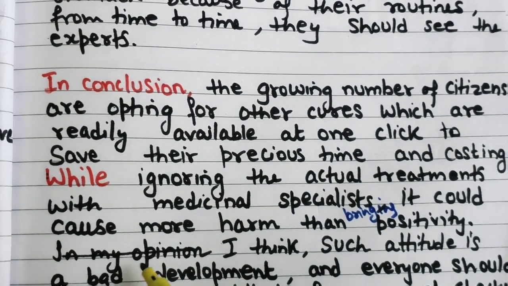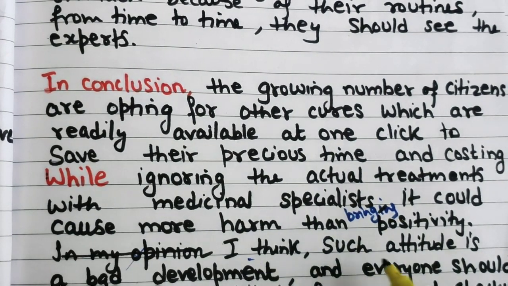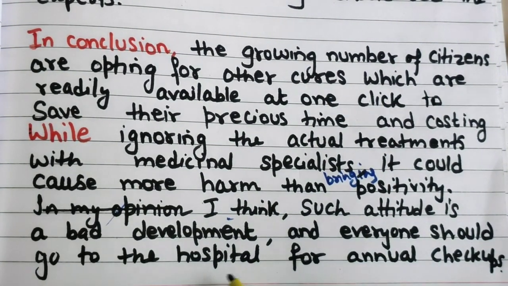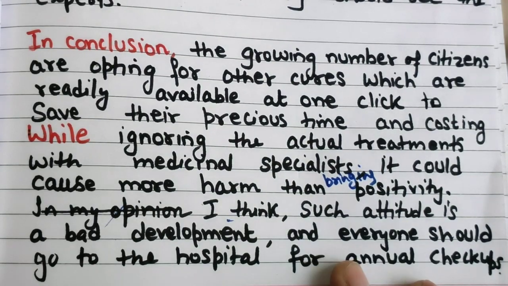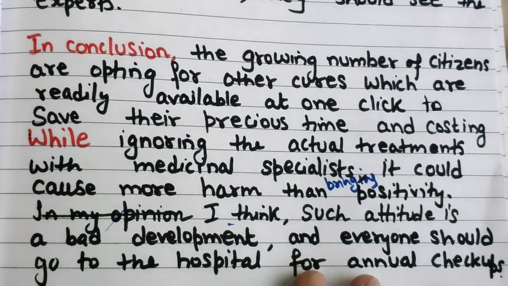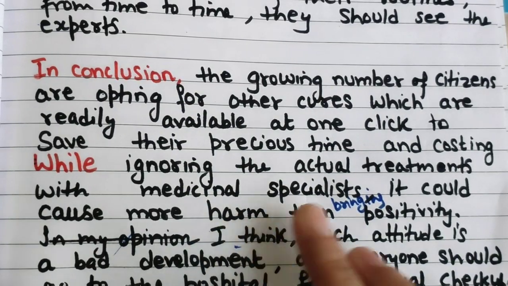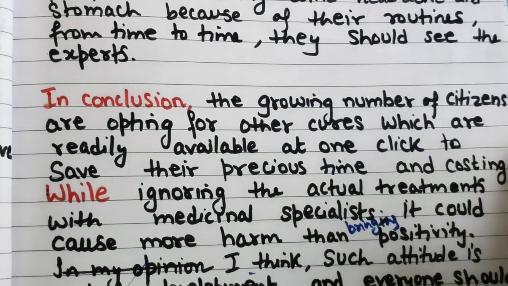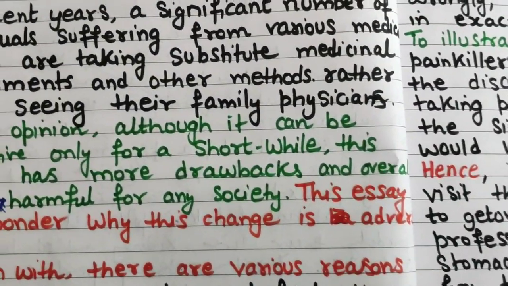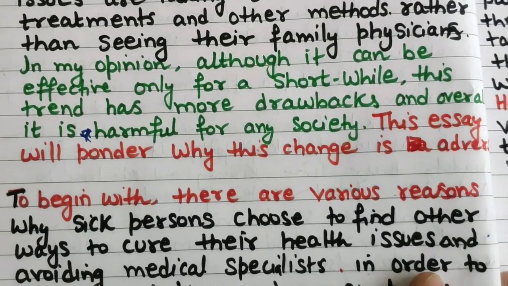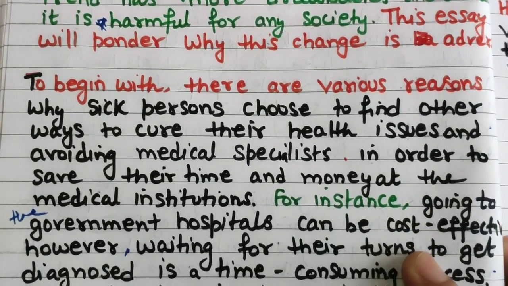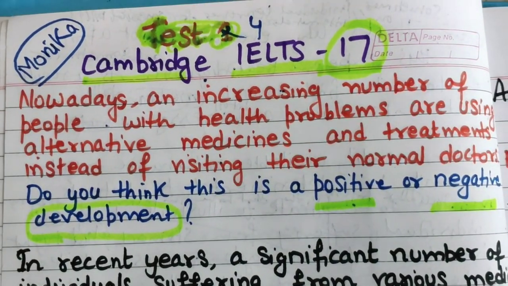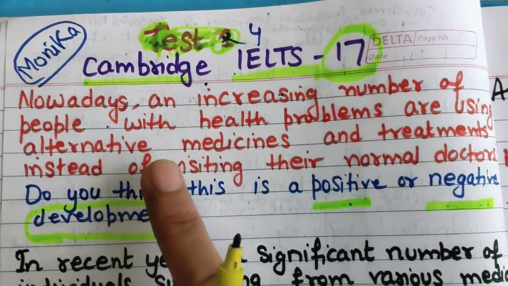In my opinion, I have already given it in the introduction. I think such an attitude is a bad development and everyone should go to the hospital for an annual checkup. This is my suggestion, this is my opinion. Of course, I have already said that it is a negative development in society. This is the essay, you can rewind the video and look at everything. This way we have done test number 4 of the IELTS 17 book, this essay.